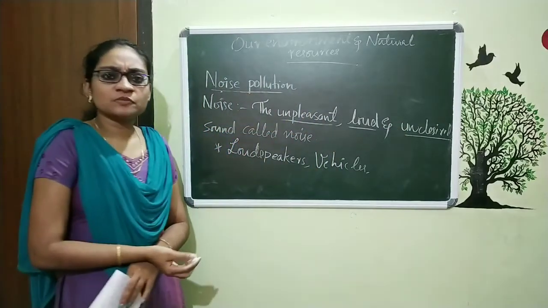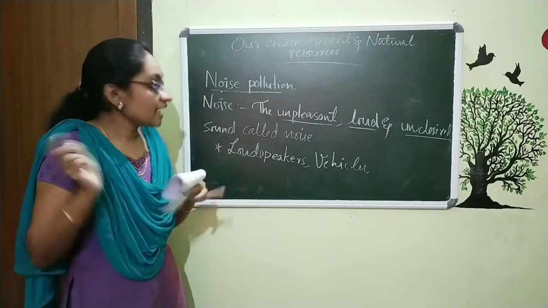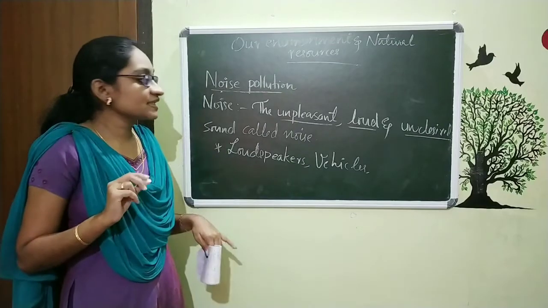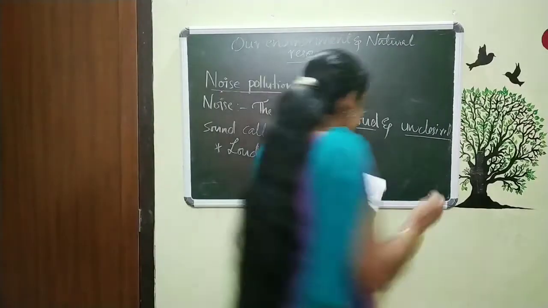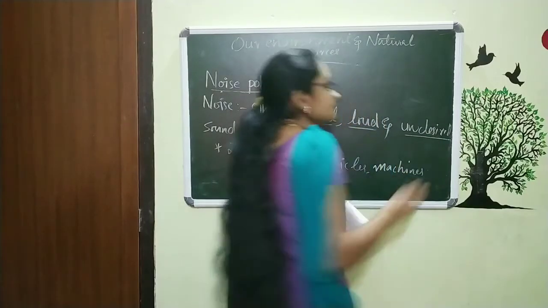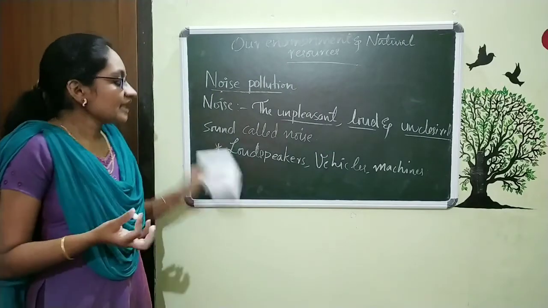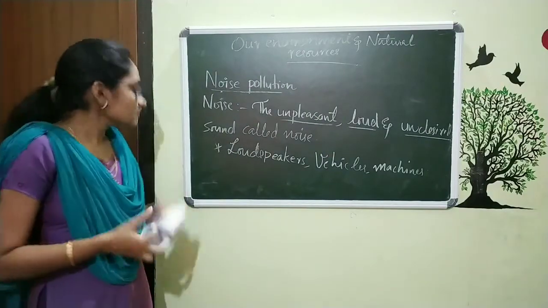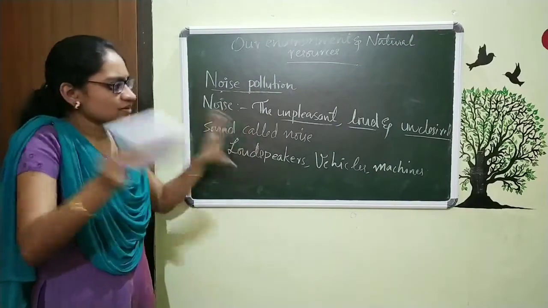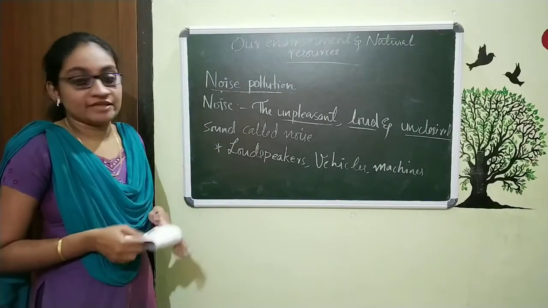Some vehicles like the Bullet produce very high, irritating noise, and that also produces noise pollution. Then some machines like the mixer and grinder produce very high noise, which is also noise pollution. So loudspeakers, vehicles, machines, and you can add extra examples here. These all cause sound pollution.